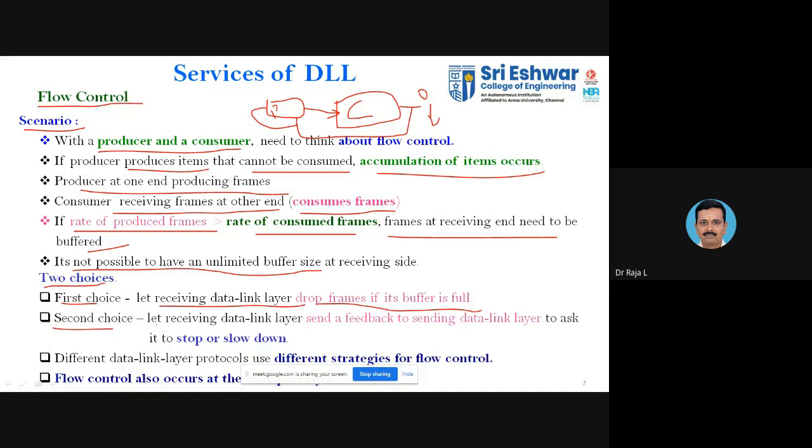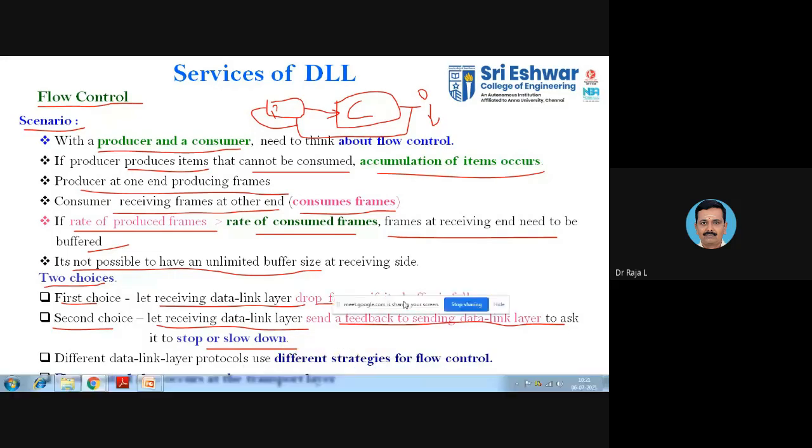The second choice: let the receiving data link layer send feedback to the sending data link layer to ask it to stop or slow down. So I need to slow down so that I can consume the packets that I can, and the buffer can hold. The producer will stop producing at its maximum, so they can produce at a minimum amount, that is, their minimum capacity. Different data link protocols use different strategies for the flow control mechanism. So we have different flow control mechanisms available for different data link layers.